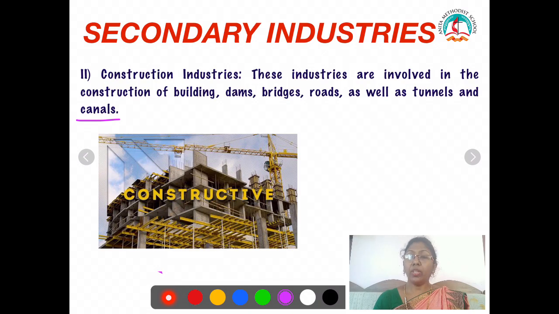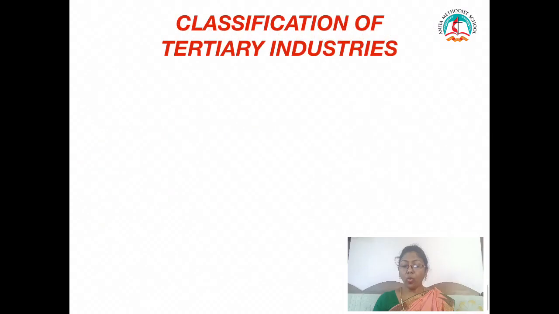Next we will see the tertiary industry. We will see the classification of tertiary industries. Tertiary industries do a kind of service. First we are going to see personalized service. What is personalized service? Maids in our house, as well as plumbers, electricians, etc. They come and give us some personal service, that is, helping us with our work. So it is called personalized service.